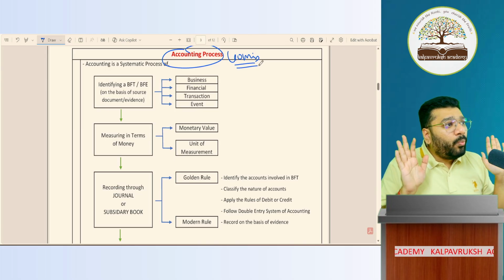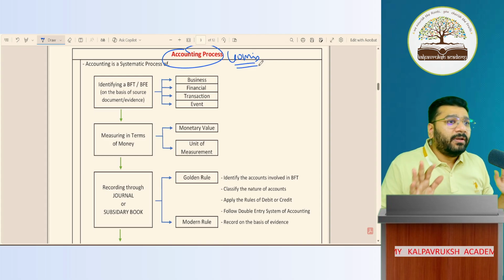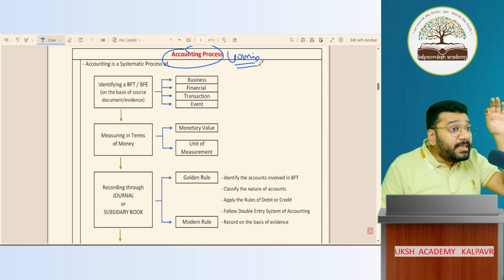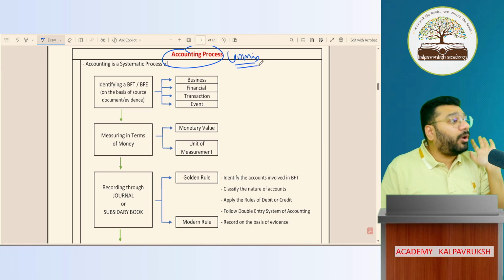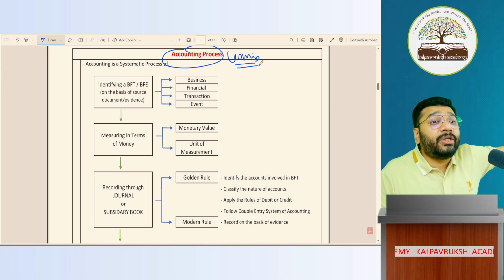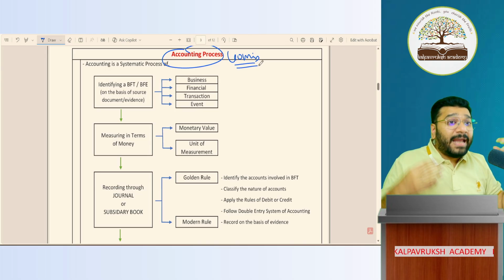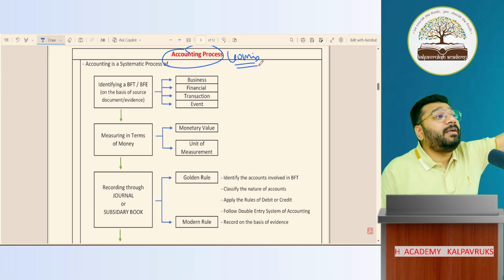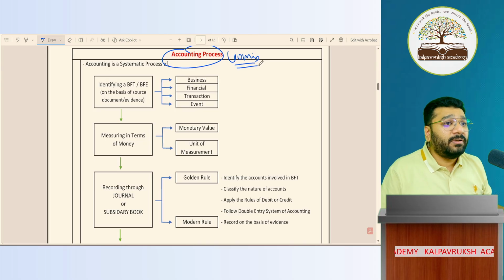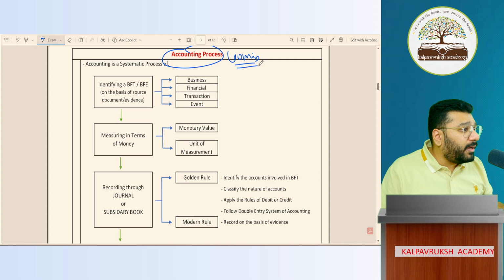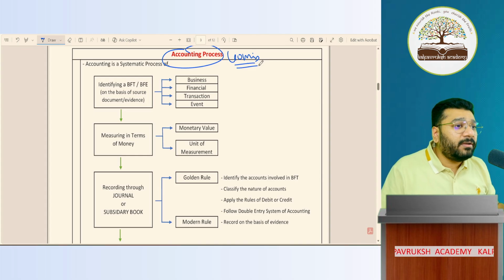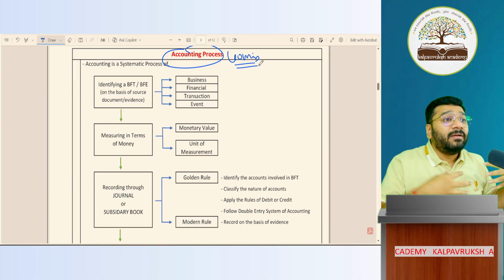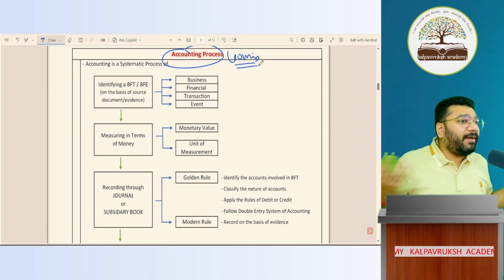Comfortable? Was the information shared in today's class very helpful? A lot of information? Yes. And none of this is CA foundation, CA knowledge. As 11th graders, what you should know, that only I've taught you. This has got nothing to do with CA foundation, CA inter, CA final. Clear or not clear? But as a CA, whatever knowledge I got, I shared. Like that, I have a lot of knowledge to share in the entire 11th and 12th. It's my open challenge and promise. Such knowledge you wouldn't have heard from anyone, never in the past, present, or future. That much content I have, and the willingness to share it with people, which I have fully.